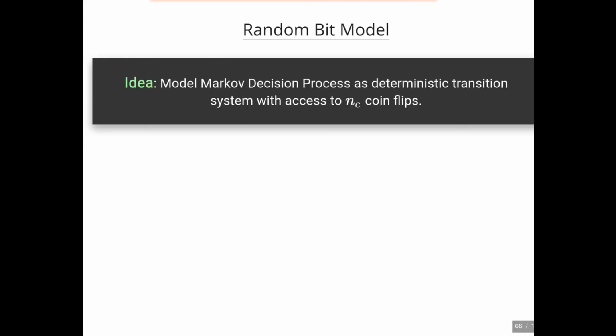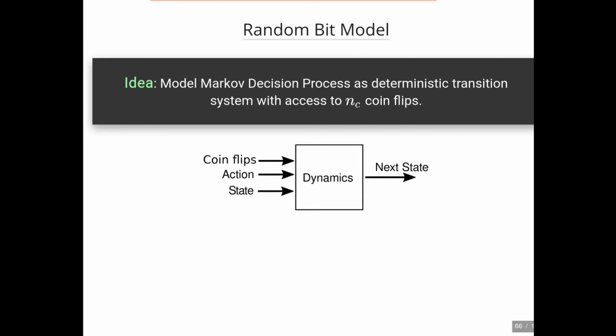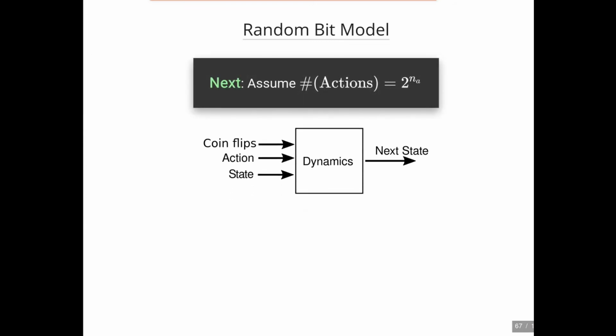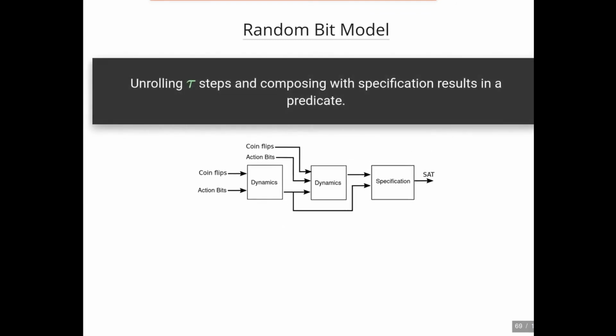Our binary decision diagram encoding centers around the following idea of modeling a Markov decision process as a deterministic transition system with access to N coin flips at every single round. So for example, you can have a dynamical system that takes in a state, an action, and some coin flips and produces the next state. Next, for simplicity, we're going to assume that the number of actions is a power of 2. This assumption is relaxed in the paper, and we'll leave details there. Now, together with these two assumptions, we can write our dynamics as a function from a state and a bit vector to a next state. Thus, using self-composition and composition with a specification, one can rewrite the entire unrolled tree as a binary predicate.